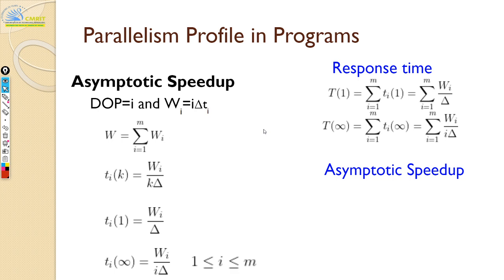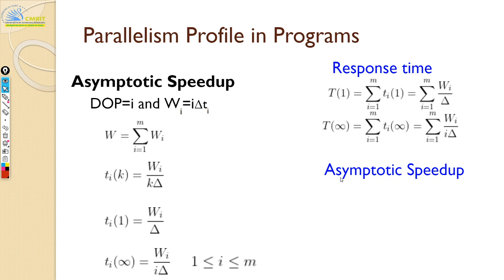So speed up is nothing but your old execution time by new execution time. Old laptop taking 100 seconds, new laptop is taking 10 seconds. 100 divided by 10 is 10. So 10 times my new laptop is faster.